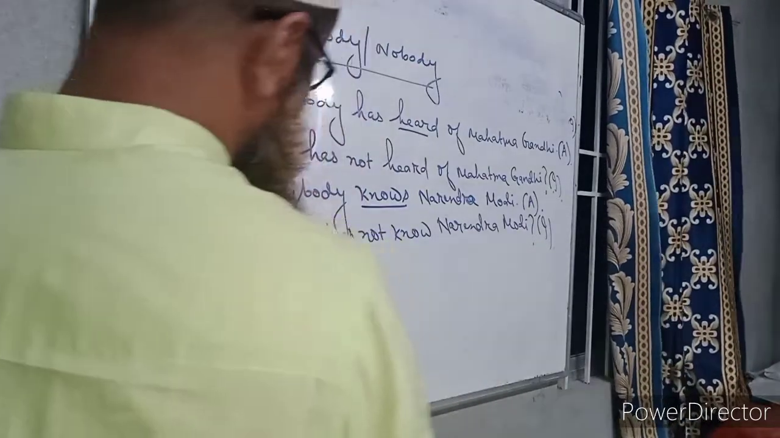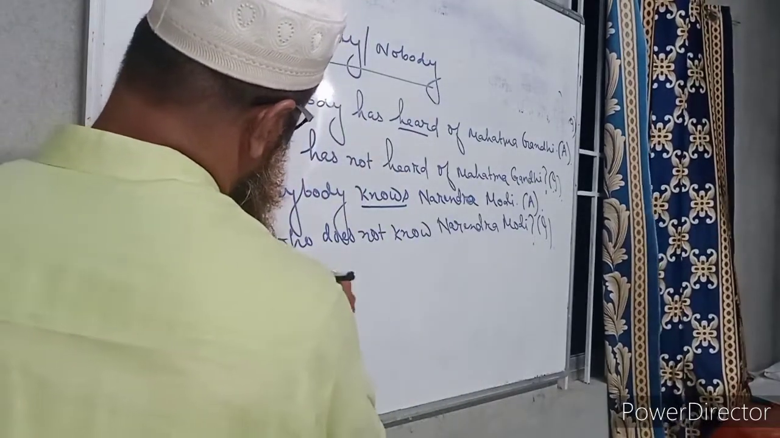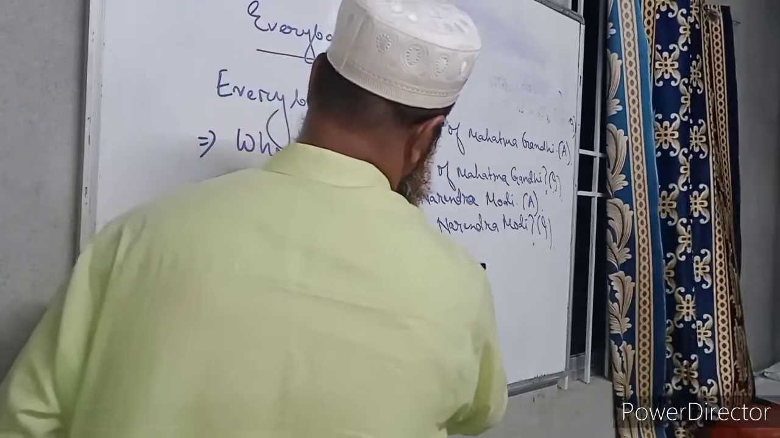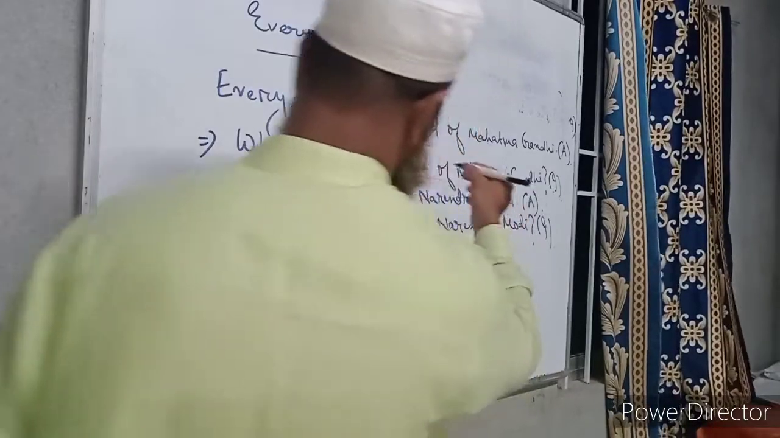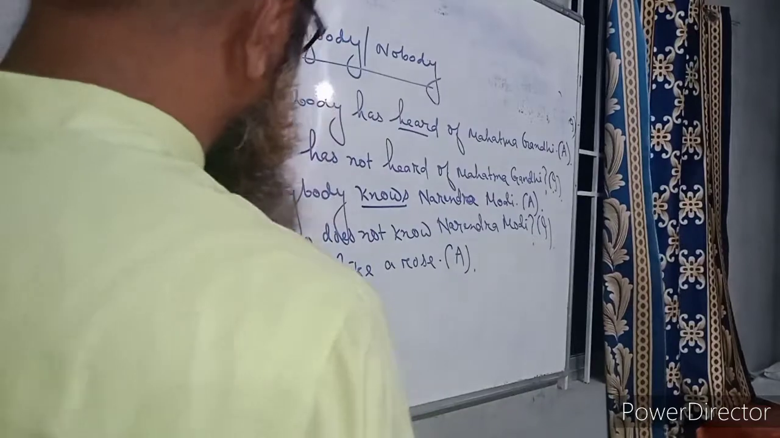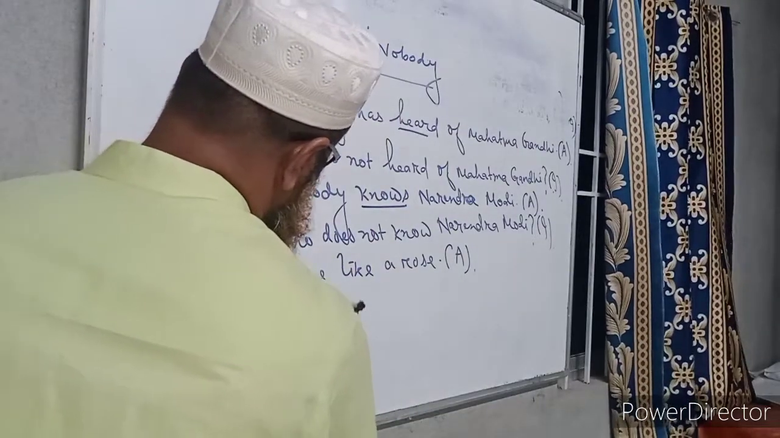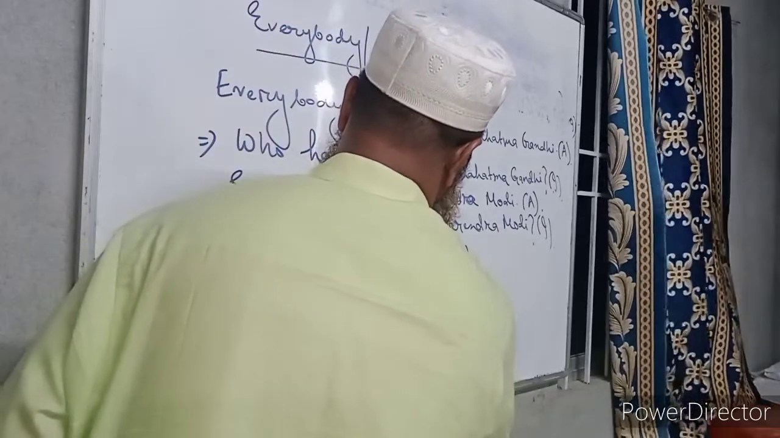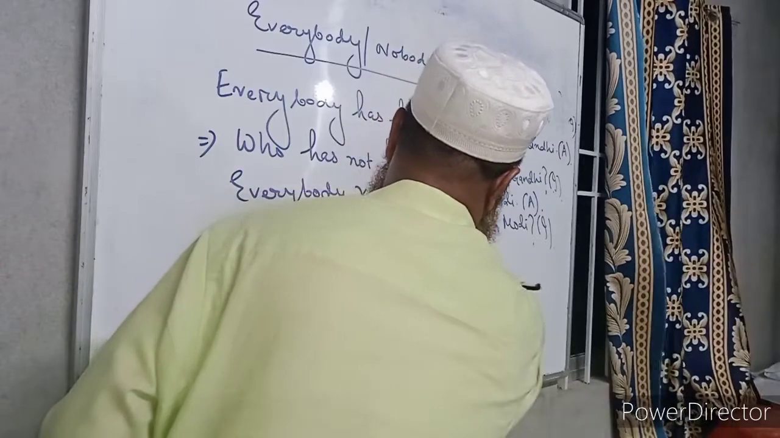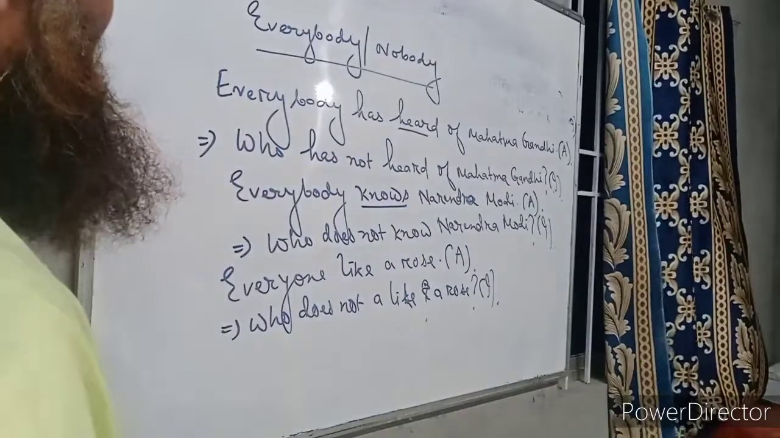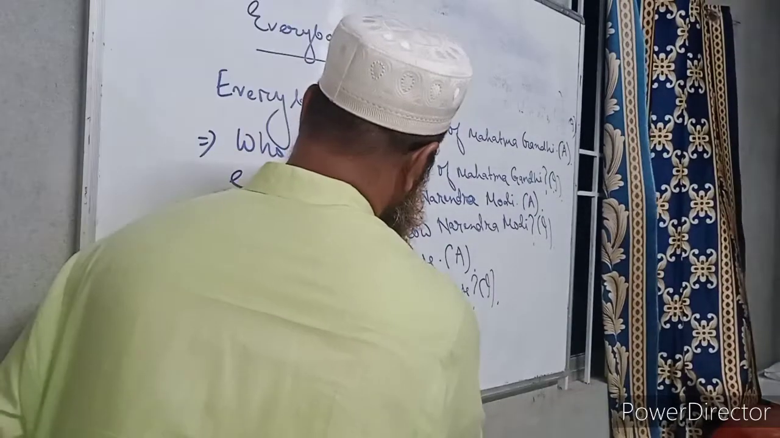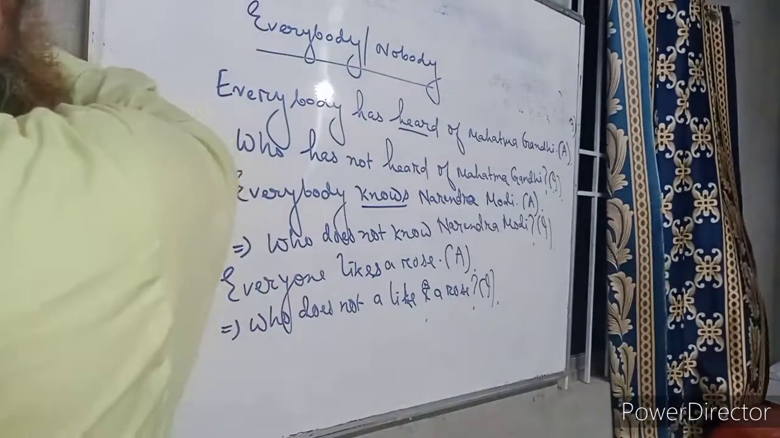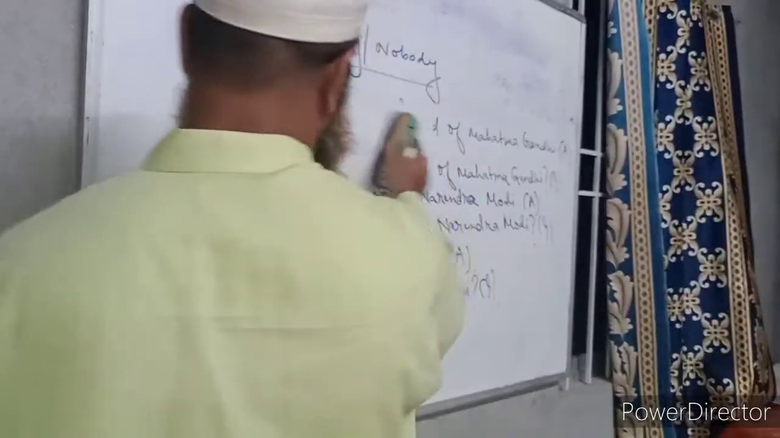Everybody likes a rose, or we can write everyone in place of everybody. Everyone likes a rose. In this sentence we can write like this: who does not like a rose? This is an interrogative sentence without changing its meaning. Everyone likes a rose. Who does not like a rose? Likewise, we may mention some more examples.